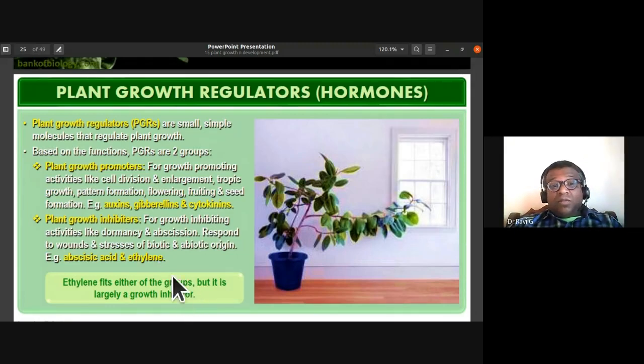Ethylene fits into both of the groups, but the majority of what it does is growth inhibition. That is the reason ethylene is placed under growth inhibitors. But it also has a few growth promoter activities. Abscisic acid we call ABA. Gibberellins are also called gibberellic acid, GA. As and when I discuss them individually, I'll be telling you about them. Ethylene fits either group, growth promoter or growth inhibitor, but it is largely a growth inhibitor, because of which we have placed ethylene under plant growth inhibitors.